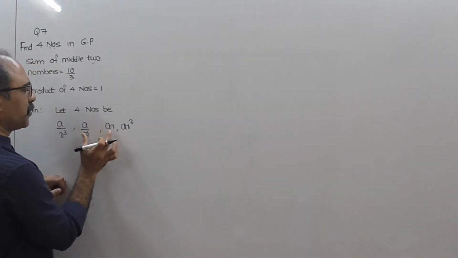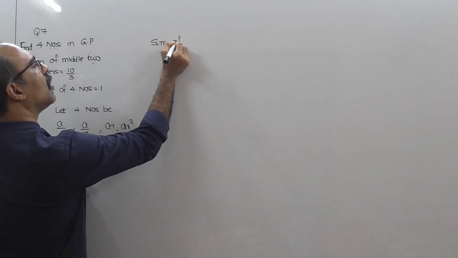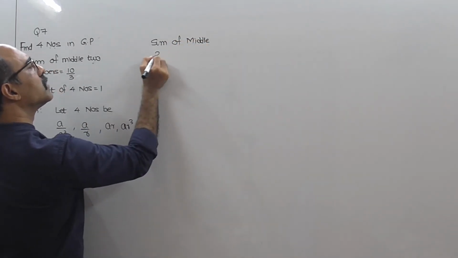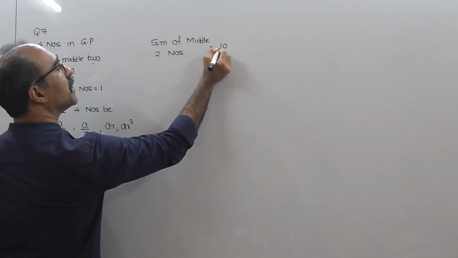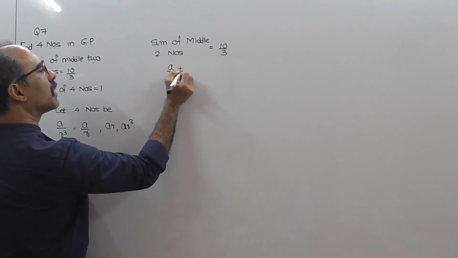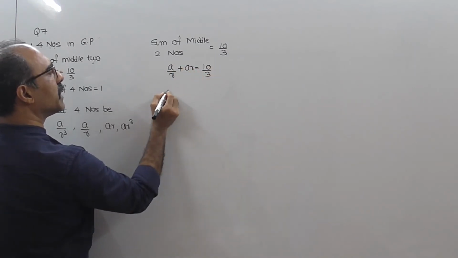Sum of the middle 2 numbers equal to 10 by 3. That is, A upon R plus AR equal to 10 by 3.